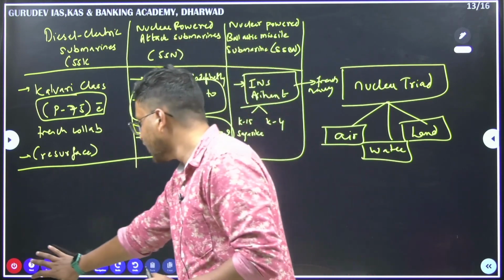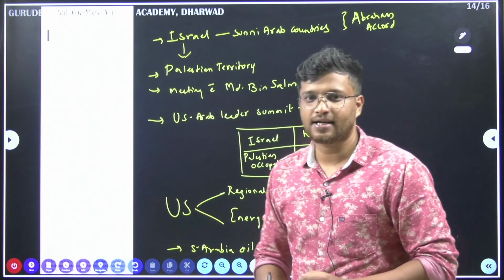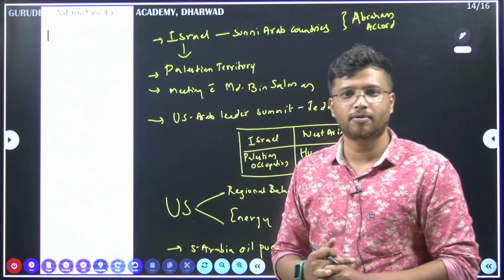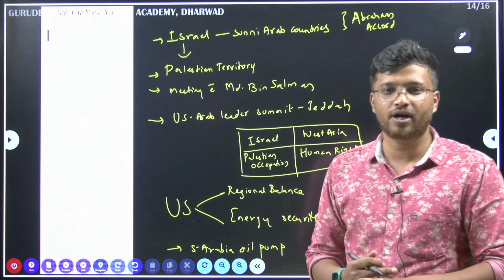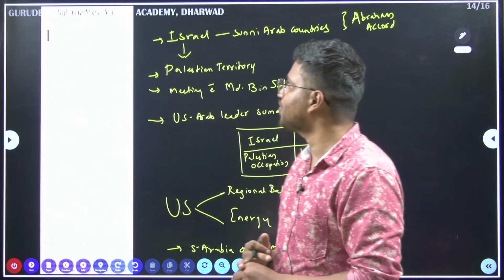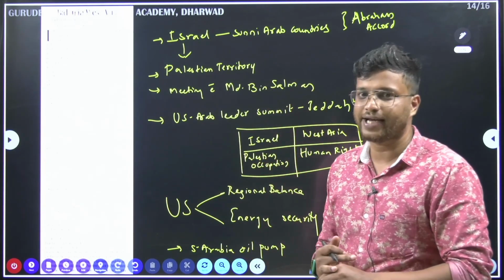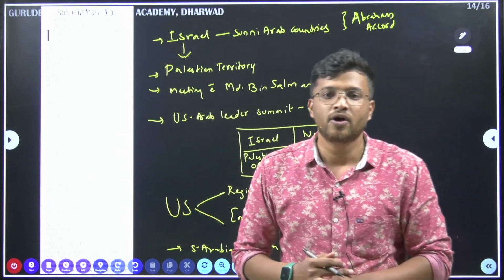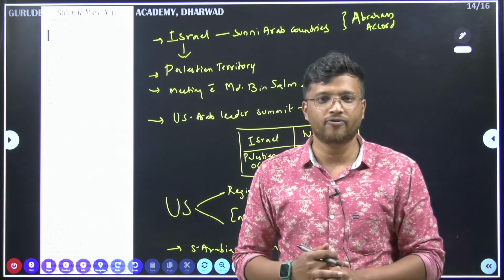Okay, moving on. So this is the last article for the day. When we look at it, we will be doing more in detail about this, but for now we'll just understand what is the basis of this. So here it talks about Joe Biden, the President of United States, as I mentioned in previous videos as well. He's in West Asia, and West Asia is an important geopolitical area in the world.